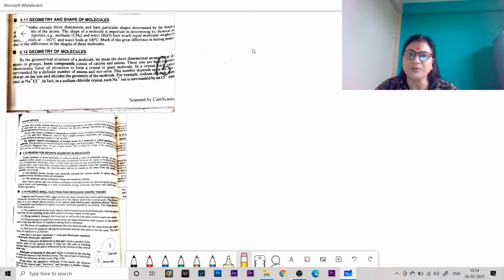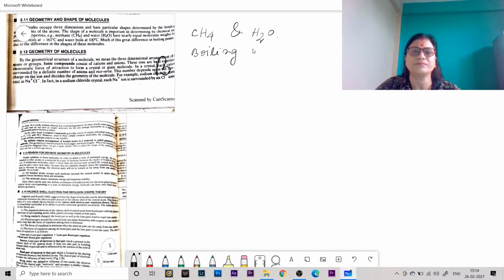If we see two molecules, suppose CH4 and H2O, the boiling point of CH4 is minus 161 degrees centigrade, H2O is 100 degrees centigrade.